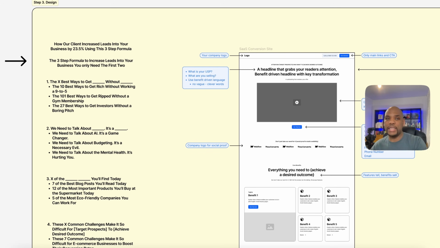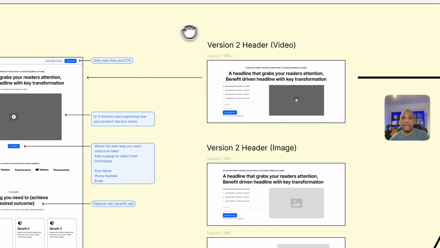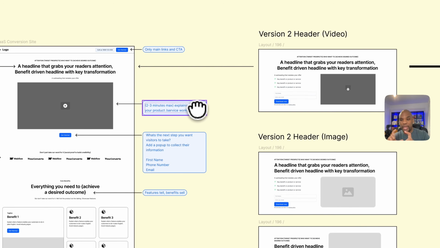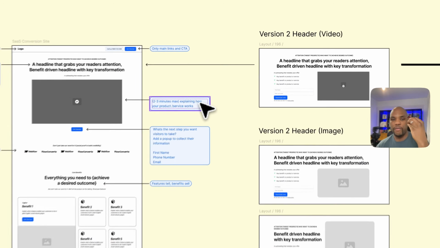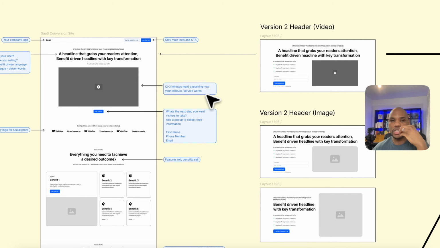But the next thing that we're going to go after is making sure that we then have different types of hero headers that we can test against when we A/B test. And from a conversion standpoint, you don't want to just use one format.